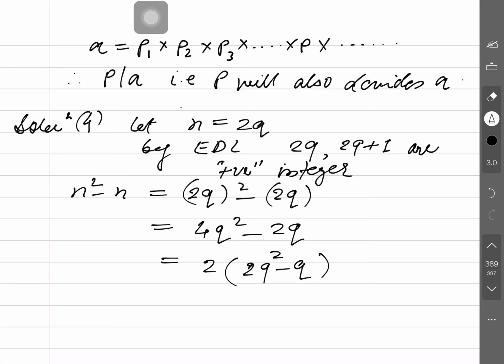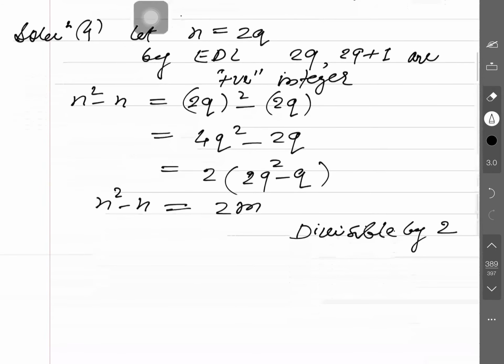Since q is some positive integer, this is 2 into m. So n square minus n is 2m, so divisible by 2, meaning this is an even number.